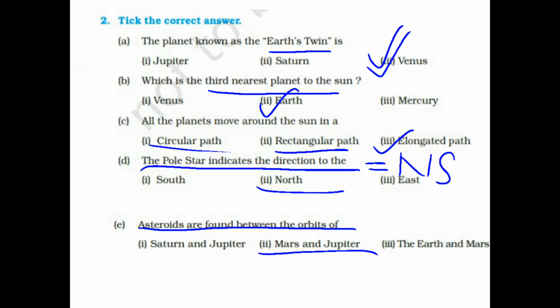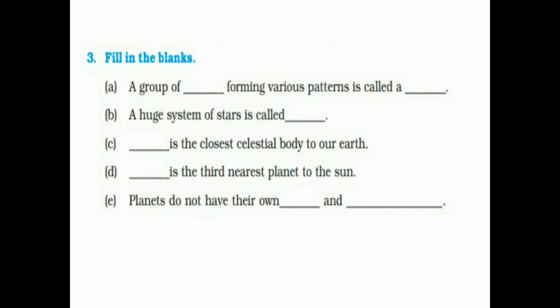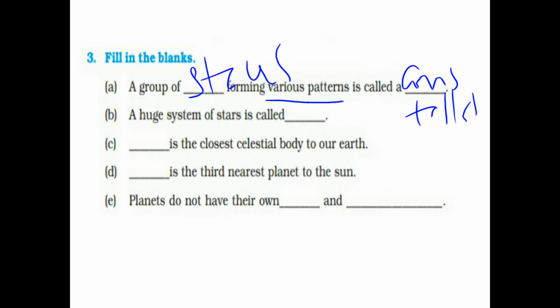Now we will see fill in the blanks. A group of stars forming various patterns is called a constellation. A huge system of stars is called a galaxy.